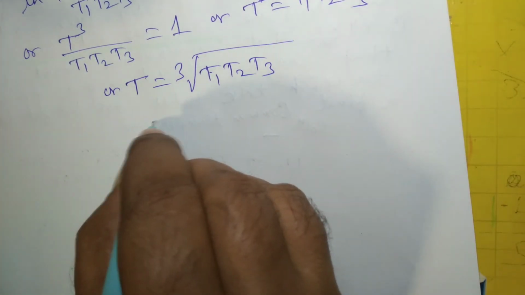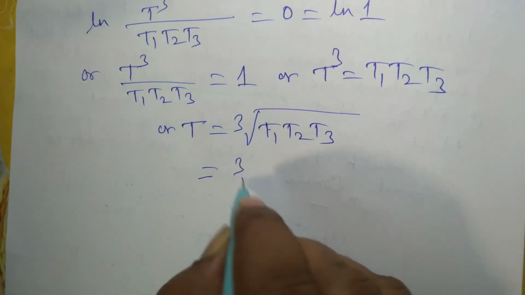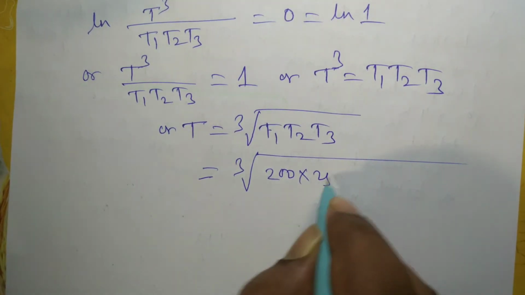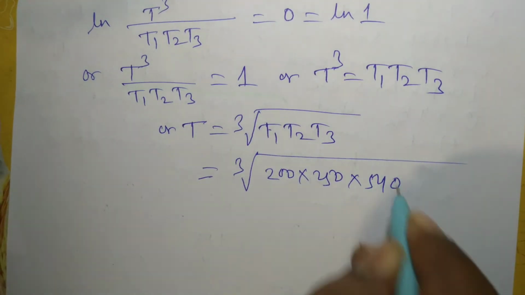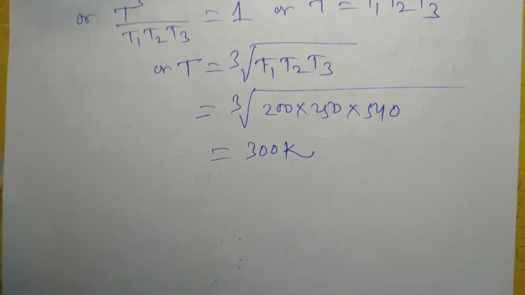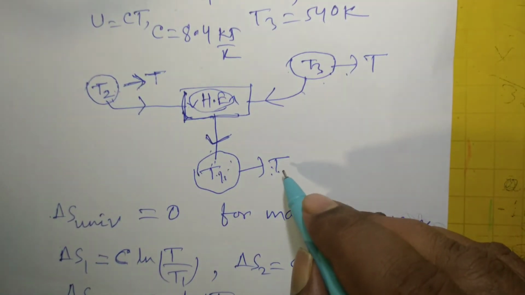So this is equal to cube root of the three temperatures given in the question, 200, 250 into 540, that is equal to 300 Kelvin. So T is coming out to be 300 Kelvin.